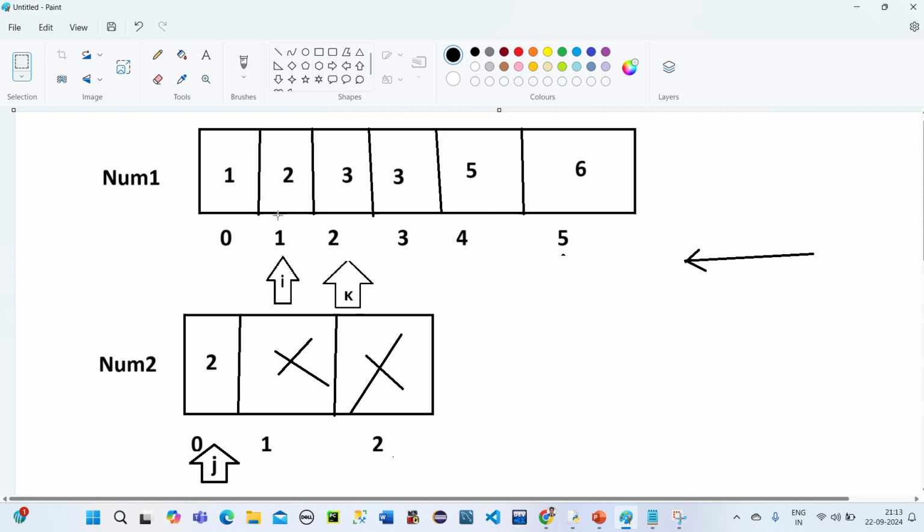So we check nums1 of 1. Yes, is 2 greater than 2? No, it is not greater.